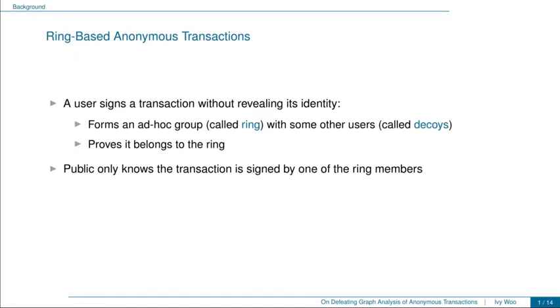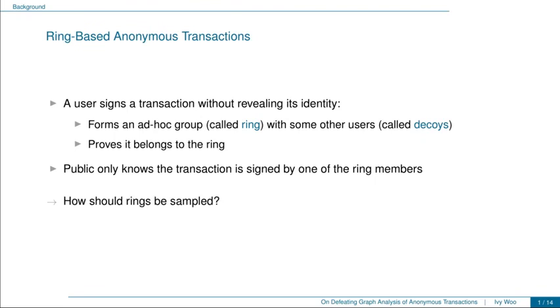Our work is about ring-based anonymous transactions. In a ring-based anonymous transaction, a user signs a transaction without revealing its identity. This is done by forming an ad hoc group with some other users and proving that the signer itself belongs to the group. For historical reasons, this group is also called a ring, and those other users in the ring are called the decoys. In this case, the public only knows that the transaction is signed by one of the ring members, but they don't know who the actual signer is.